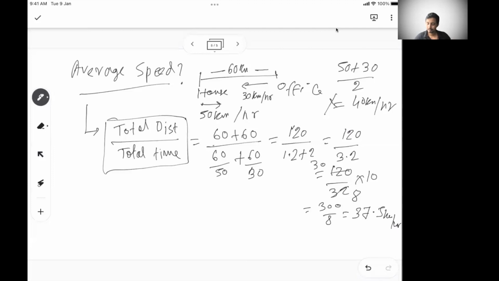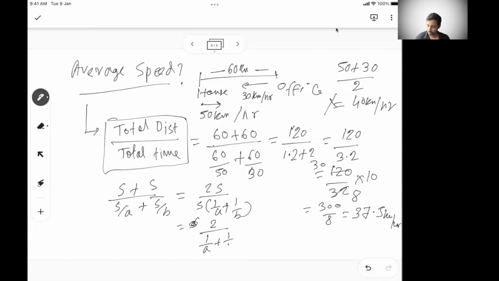Let's just generalize this. Let's say you have gone S distance and come back S distance. While going your speed is A kilometer per hour, and while coming back it's B kilometer per hour. So the total time should be S by A plus S by B. If you see, this is 2S divided by S into 1 by A plus 1 by B, so it is 2 divided by 1 by A plus 1 by B, or 2AB by A plus B.